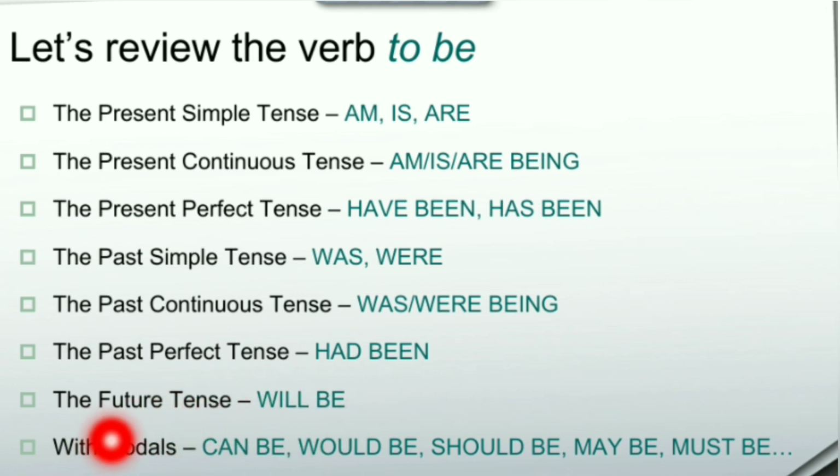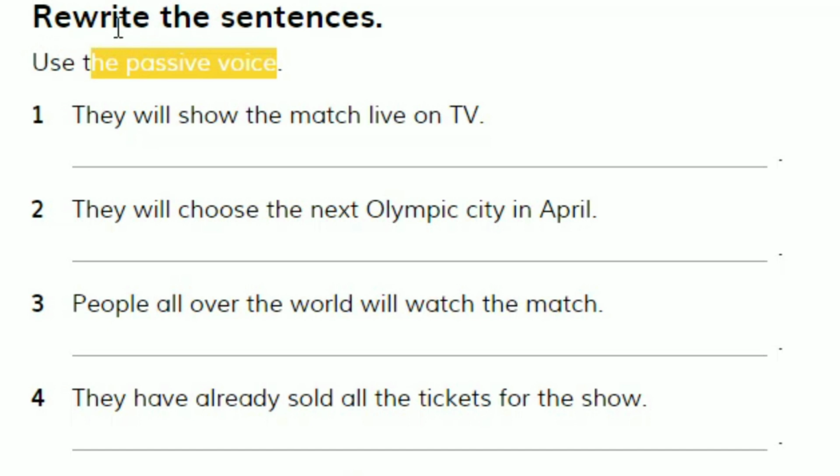And as we have said before, with all modal verbs, we just use be after the modal verb. As you notice here, we have can be, would be, should be, may be, must be, and have to be, and all modal verbs just with be. So here we have to rewrite, that means write again, these sentences using the passive voice. In some sentences we have will, which is very easy. With will, we just use the verb be after this modal verb will. Of course, after switching the object.